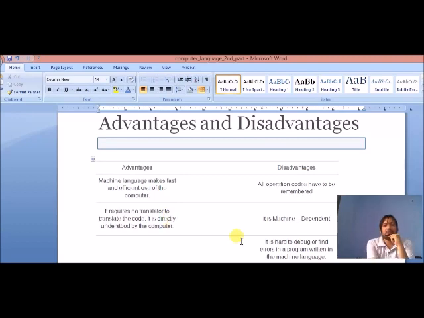And it is machine dependent. It is a disadvantage. Machine dependent means that a program which is developed on one system, if you want to run that program on another system, then again we have to write the code for that system. It is because that code does not run on another system without coding again.